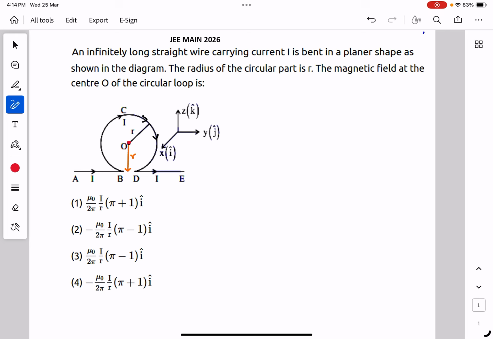The total magnetic field at the center of the loop will be equal to the magnetic field due to this part of the wire AB. This is half of the long straight wire carrying current I. So the magnetic field due to it will be equal to mu naught I upon 4 pi r, and this would be out of the page at point O.